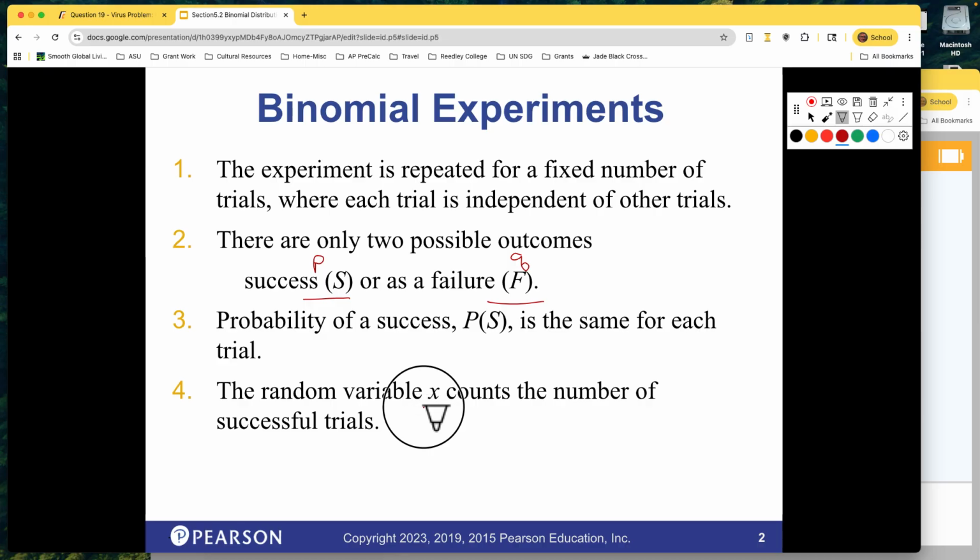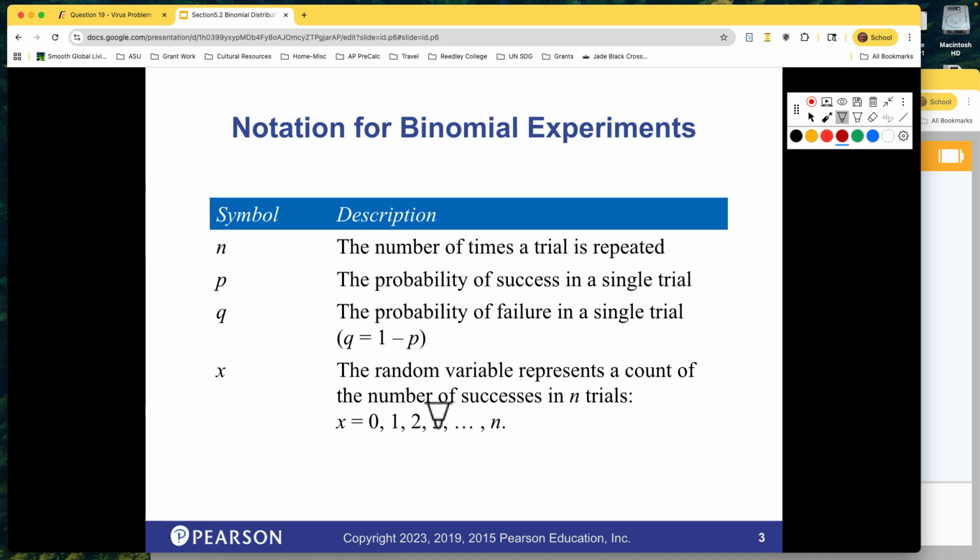And then what we're going to assign the random variable to is to count the number of successful trials. Again, we determine what we call a success, and whatever that is, we count how many times that thing happens. This is just notation or vocabulary. We use little n for the number of times that the trial is repeated.